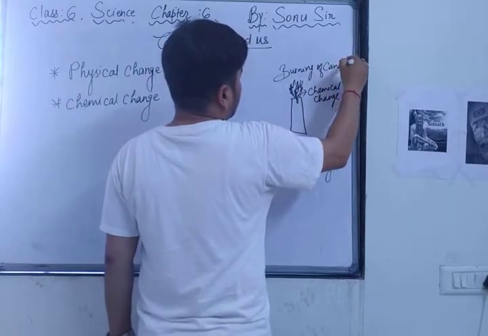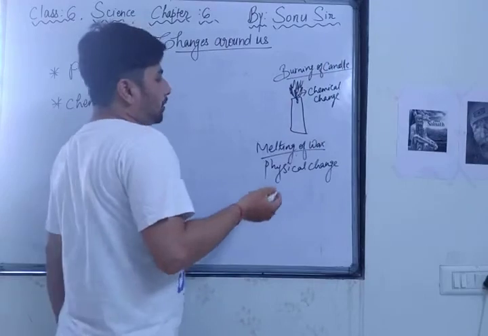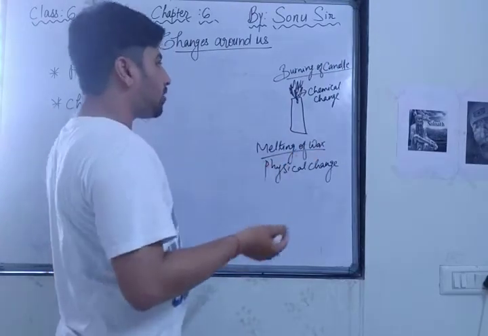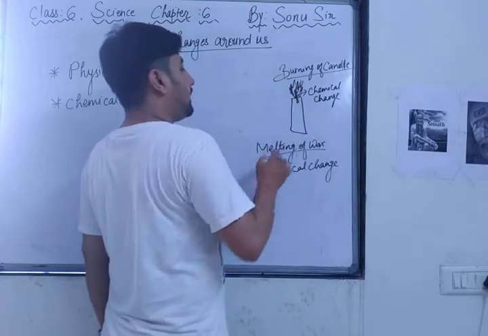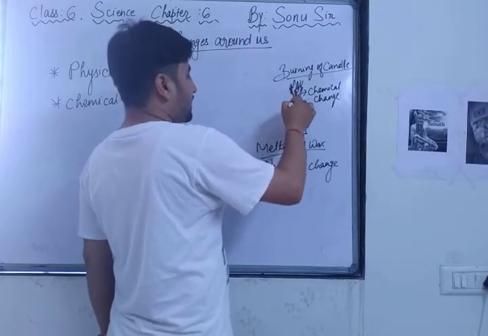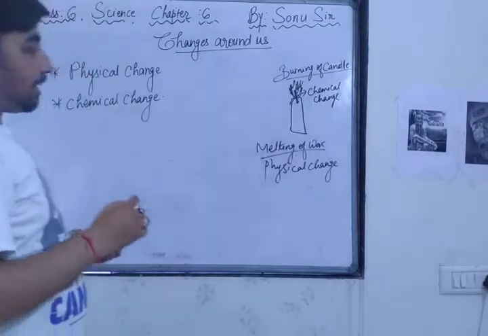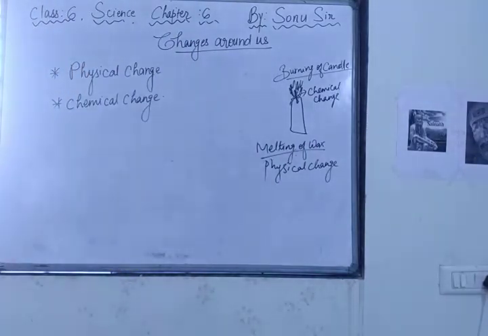Many students think, sir, we are burning the candle, so there is melting of wax. No. In the burning of a candle, the wick also burns. Yes, the wax starts melting, but the wick starts burning. Burning means a new substance is formed. So that's why burning of a candle is a chemical change and melting of wax is a physical change.